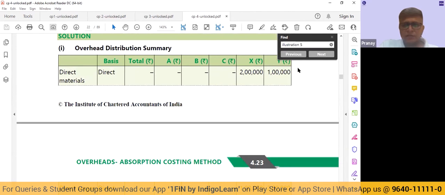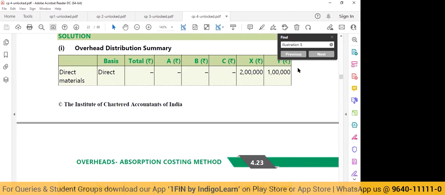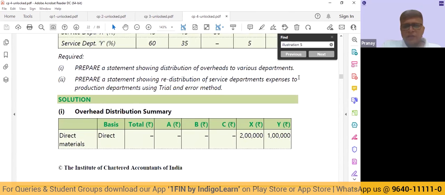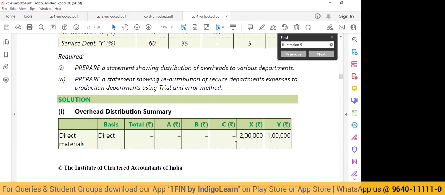Sir, is that due to the logic that for A, B, and C, direct material and direct wages are not overhead, but for X and Y, they are direct costs? Then why are we showing them under the overhead distribution summary? If I'm understanding your doubt correctly, it is, sir, why have we not taken the direct material for A, B, and C?